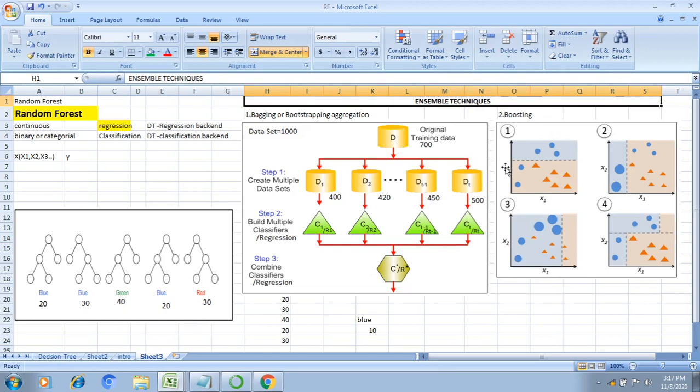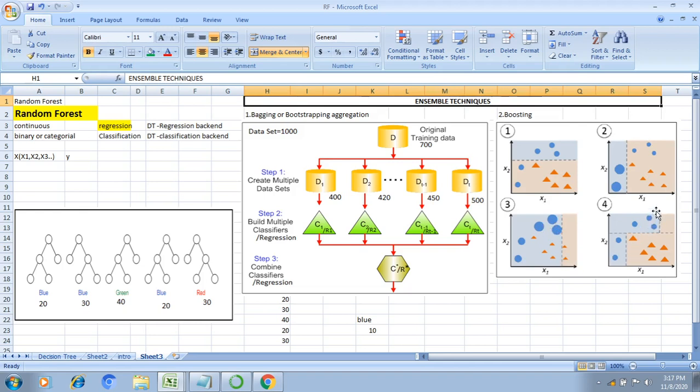For example, I want to identify only the blue samples. Only in the fourth iteration am I able to identify exactly which are the blue samples and which are the red samples. In the first iteration, I am able to identify only three blue samples, but two are incorrect. That's why I draw a line for these two. Again I miss the other three samples, so I draw a line here. Here I am able to see both blue and red combinations.